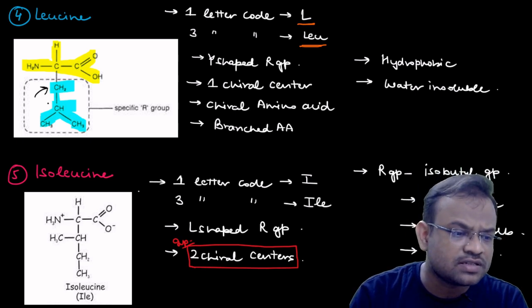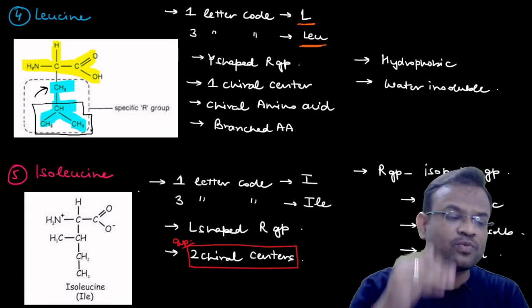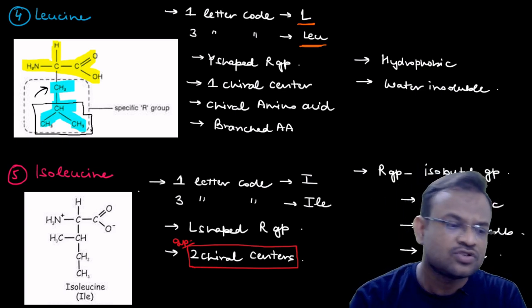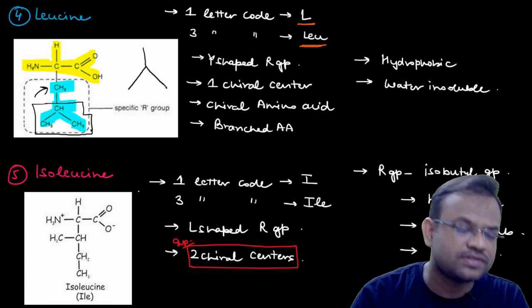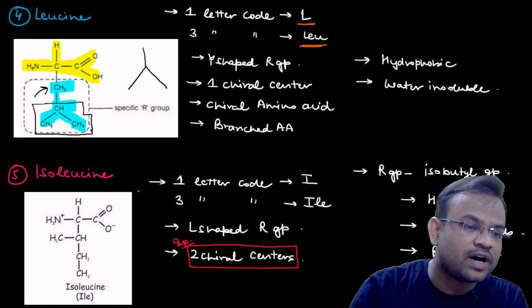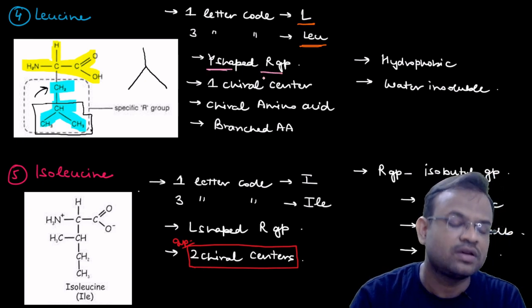All the other things, this is the isopropyl group, isn't it? Let us check this out. This is the isopropyl group. To the isopropyl group, one CH3 or one methyl group has been added. This is what is done. So you can see that this is actually Y-shaped, isn't it? So in case of leucine, the R group is Y-shaped. This is what I have written over here, Y-shaped R group.